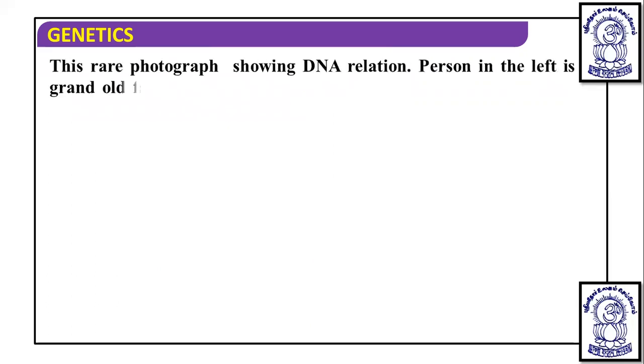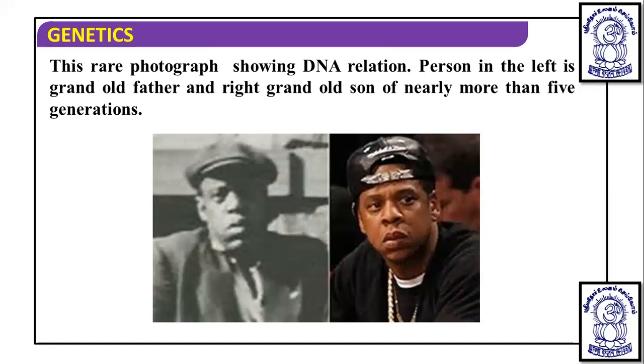And here you can also see a rare photograph showing a DNA relation. The person on the left is the grand old father, and on the right is the grand old son, separated by nearly more than 5 generations. Means these are two images of individuals of the same family having a difference of 5 generations.